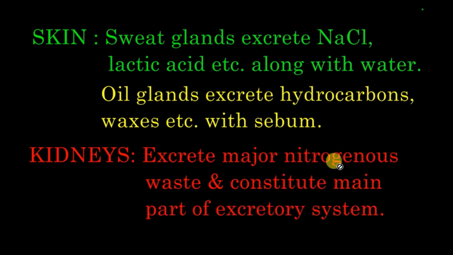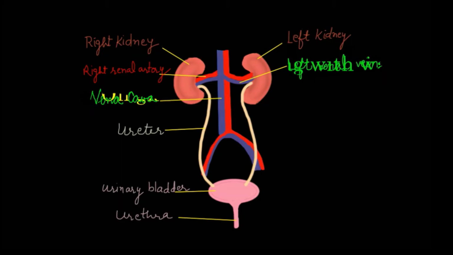What is the form of nitrogenous waste? Nitrogenous waste is excreted in the form of urea or uric acid. So urine is formed and nitrogenous waste is excreted out. Now let's have a look at our excretory system. This is the excretory system. We can see a pair of bean-shaped structures here. These are known as kidneys.